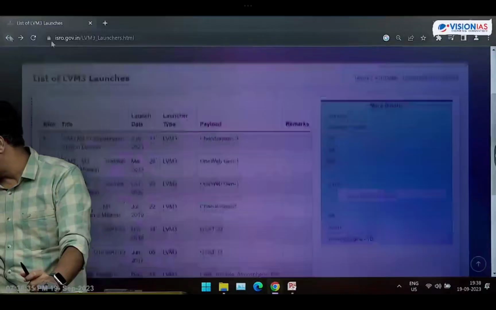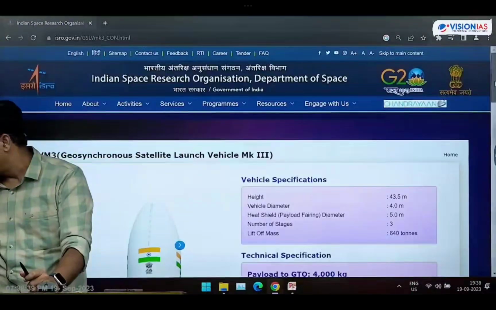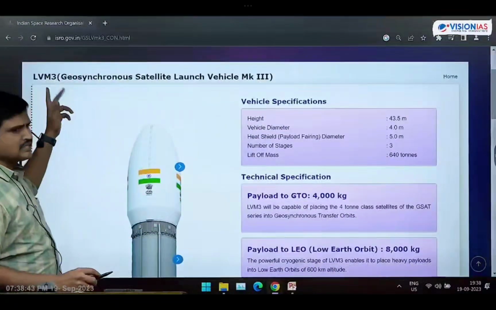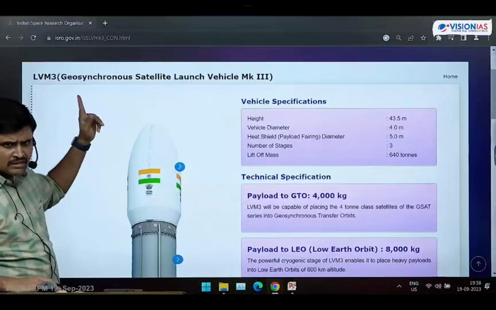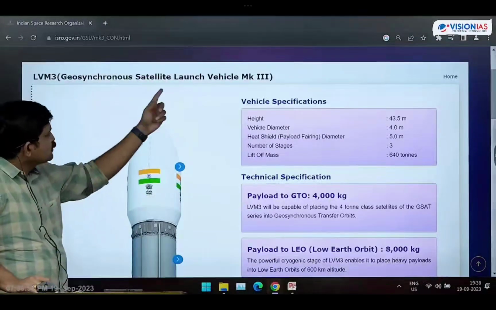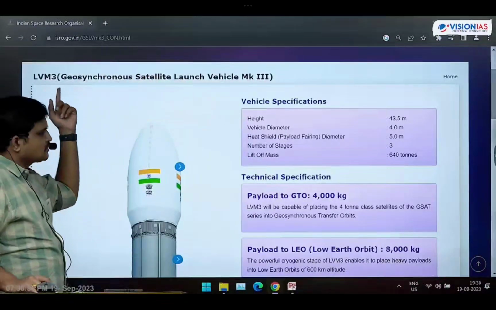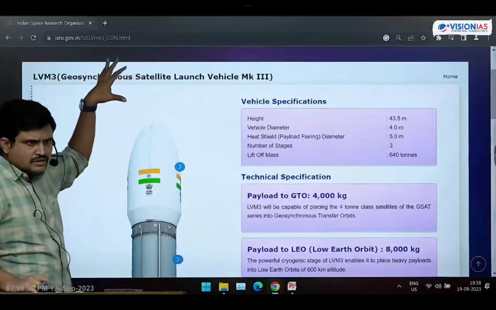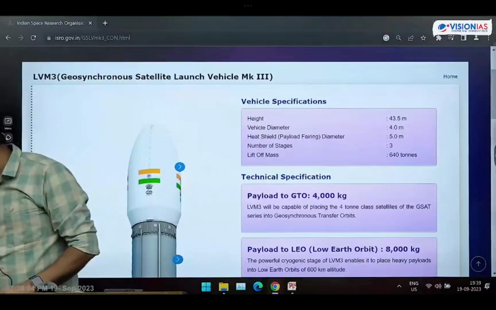Like this, you might have been confused with the GSLV Mk3. See this, friends, GSLV Mk3 is also known as LVM3. LVM3 means Launch Vehicle Mark 3. Like that also they can pronounce it, Geosynchronous Satellite Launch Vehicle Mk3, or we can call it LVM3. This is directly from ISRO's website, friends. Make a note of that also.